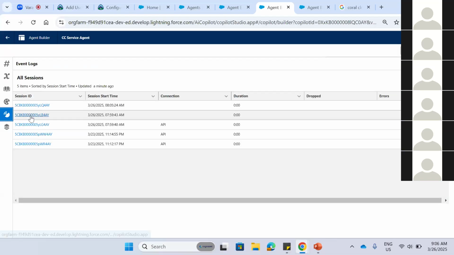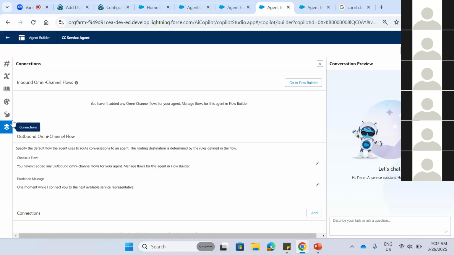We can check the event log. For example, I entered one query, like how to book this restaurant. That event is logged here: at what time it started, what the session ID is, how much time we interacted with the user. All this is entered here. And the connectivity is something about Omni-Channel, which I am not aware of.